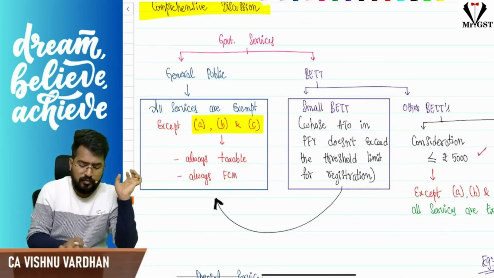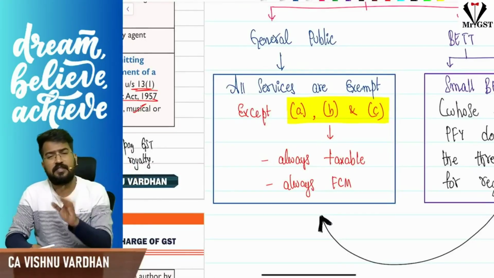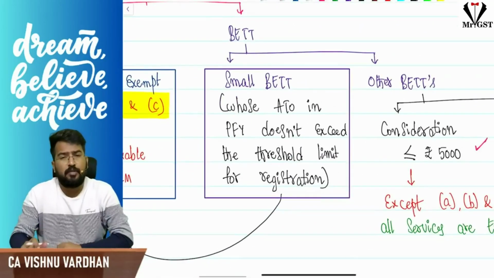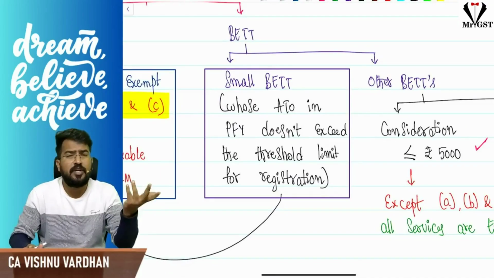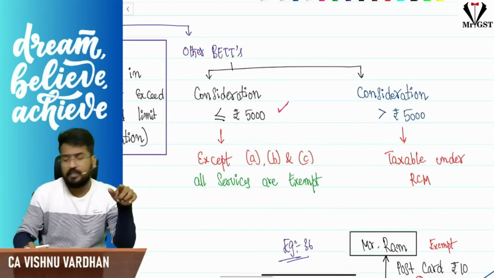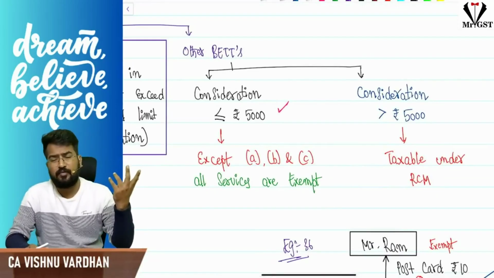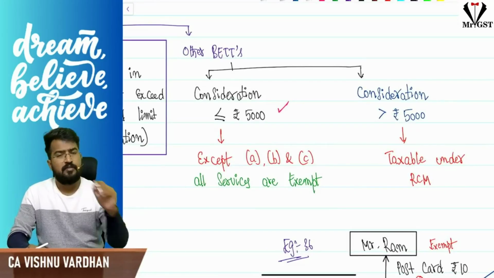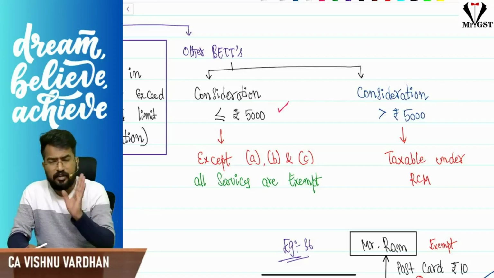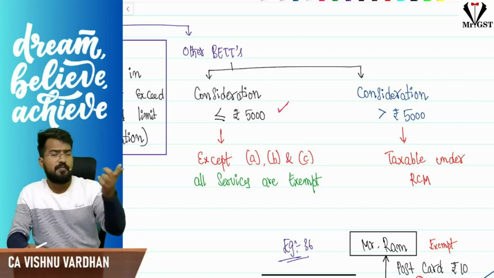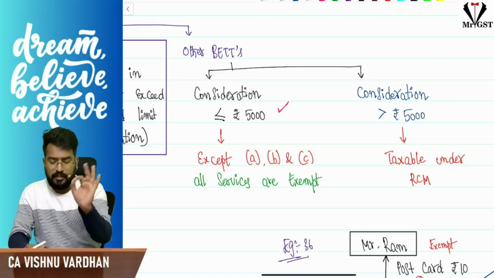Okay. So for the general public, ABC, taxable, forward charge. Other services, exempt. For small business entities, ABC, taxable, forward charge. Other services, fully exempt. No need of RCM, FCM. For other business entities, that means those whose aggregate turnover is exceeding 10, 20, 40 lakhs, ABC, taxable, forward charge, no matter what the consideration is. But for other services, if the consideration is less than or equal to 5,000, they enjoy the exemption. If it is greater than 5,000, taxable under reverse charge. That is the whole concept.